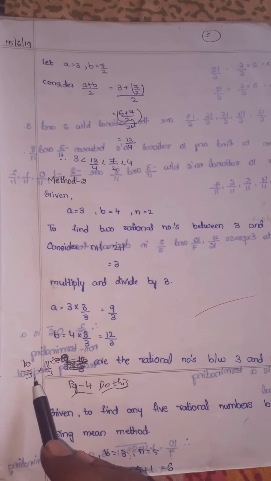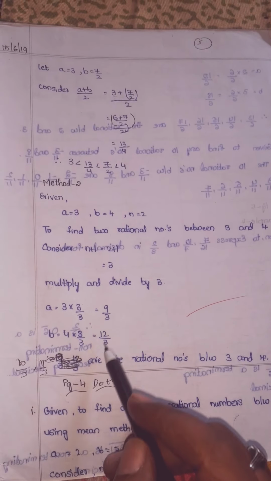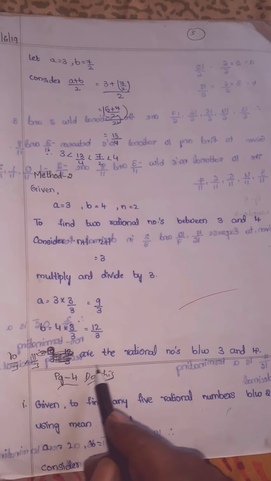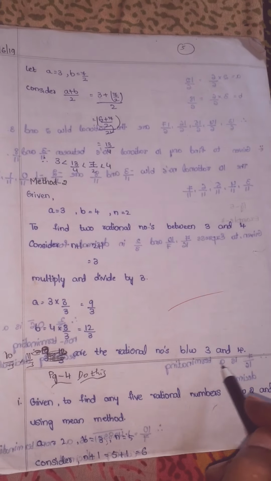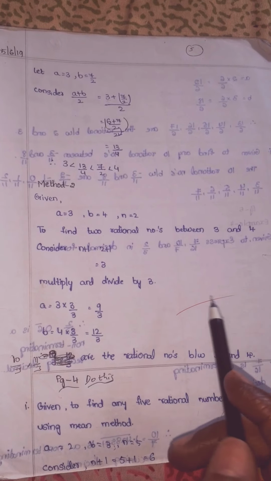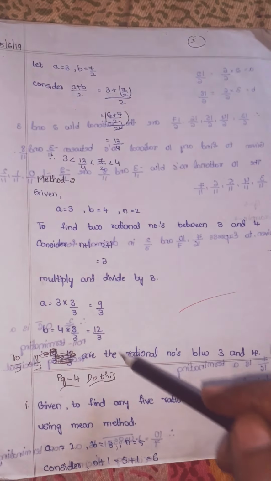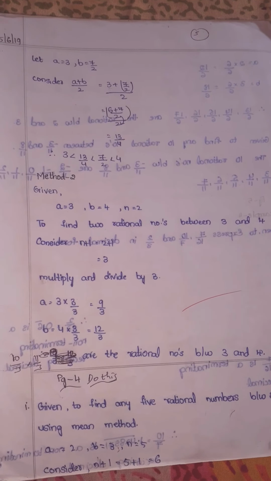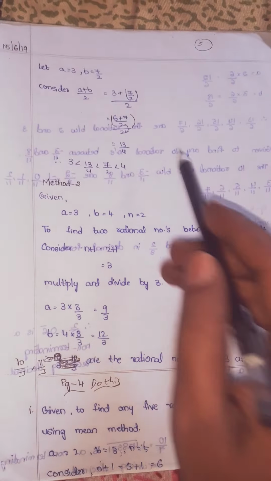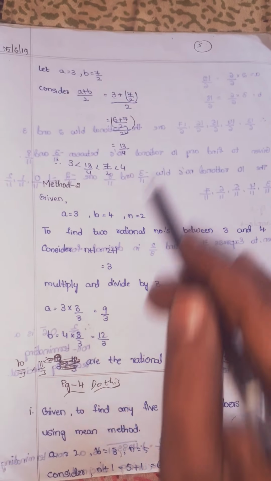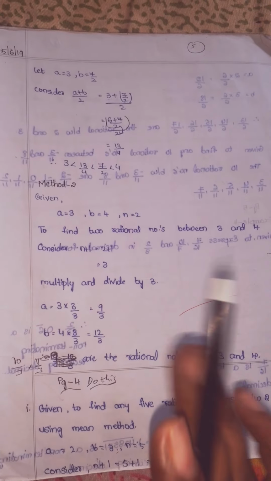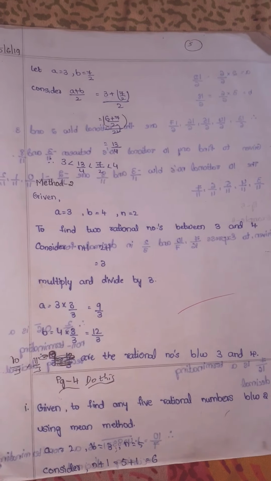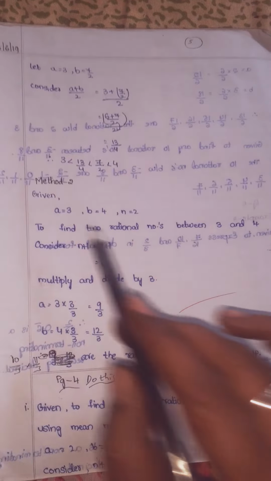10 by 3, 11 by 3. In between 9 and 12, what are the two numbers? 10 and 11. Means 10 by 3 and 11 by 3 are the two rational numbers between 3 and 4. See, children, don't compare the answers. Why? Because in between two rational numbers there are infinitely many rational numbers. So don't compare the answers. Here we got a different answer, there we got a different answer. So don't worry. Why? Because you may get infinitely many numbers in between two rational numbers.